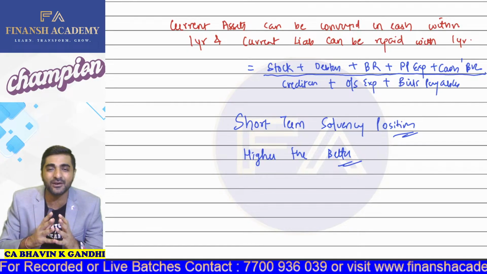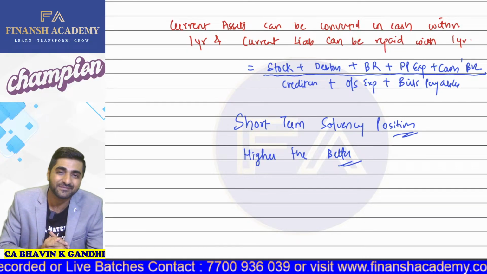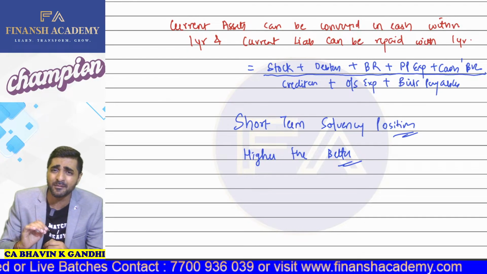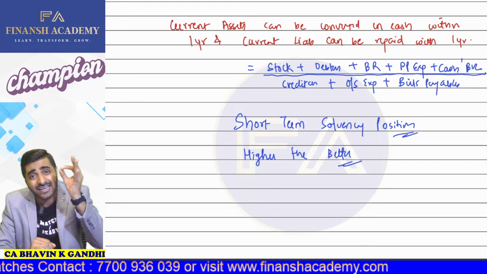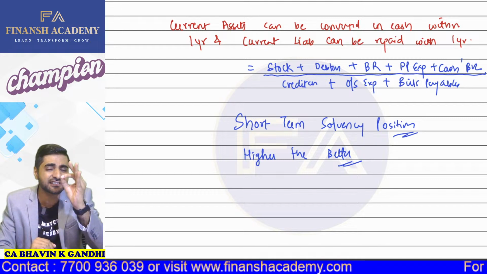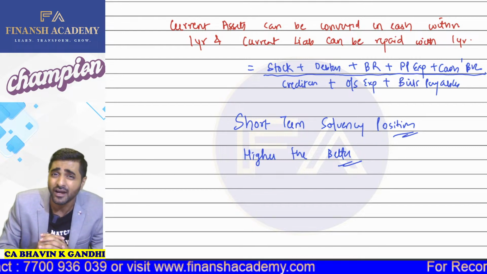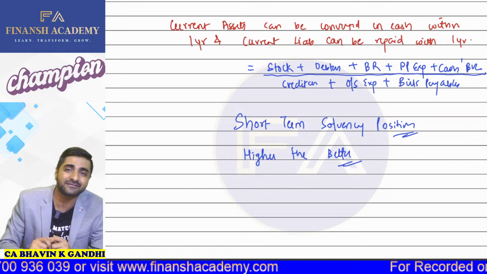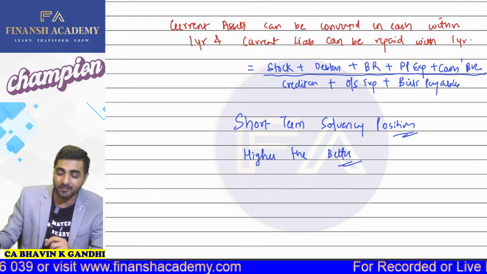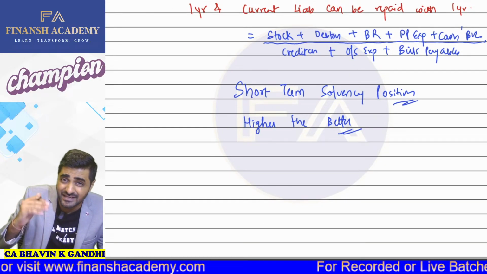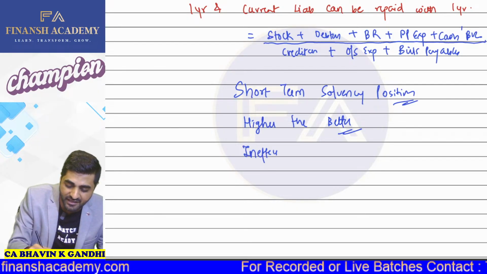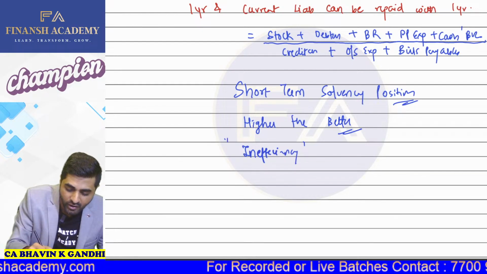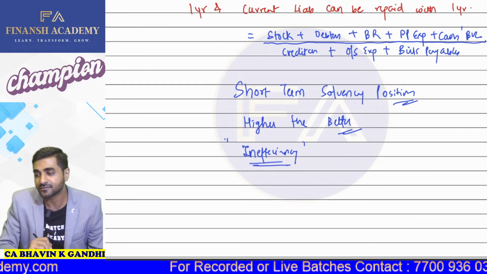But this particular analysis has some problem. And the problem is, if you keep on keeping your current ratio as high as possible, it results in inefficiency in the particular company. What does it result into? It results in inefficiency. So my dear students, if this ratio is extremely high, can I say that there is going to be inefficiency in the company? Come on, yes or no? Then the answer is yes, sir.